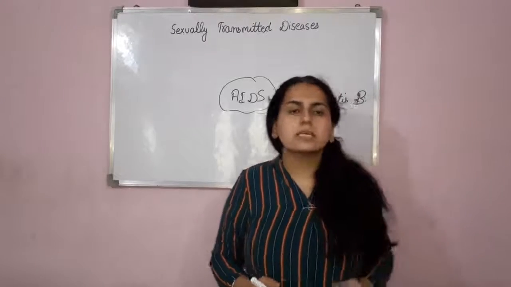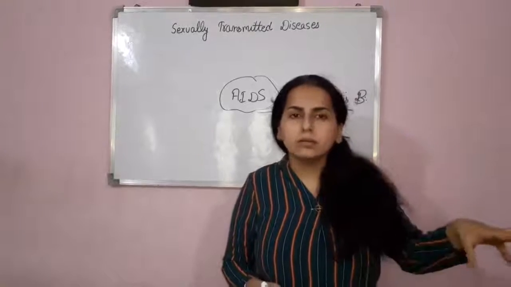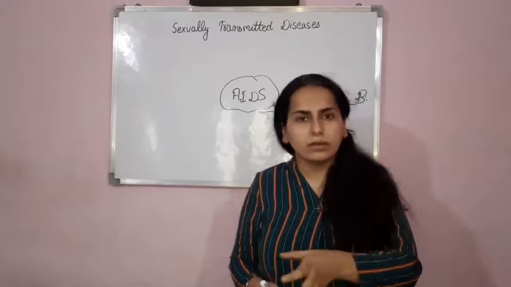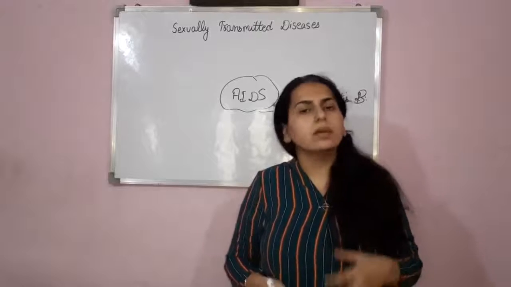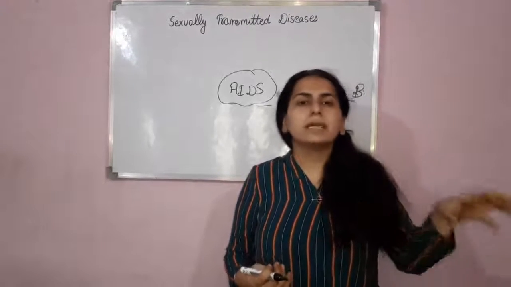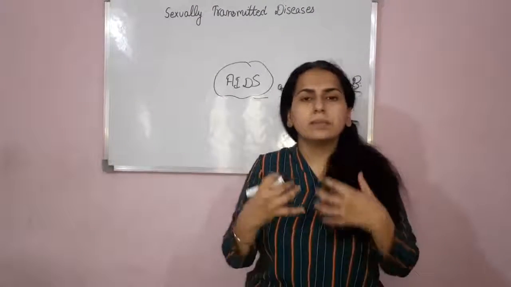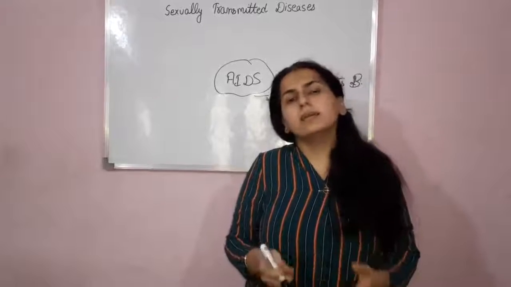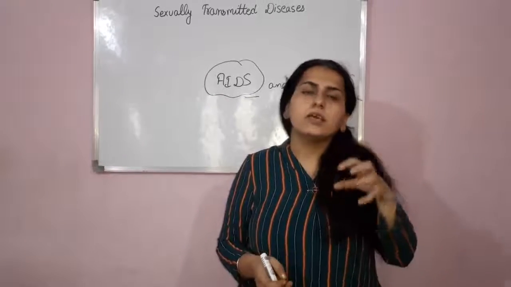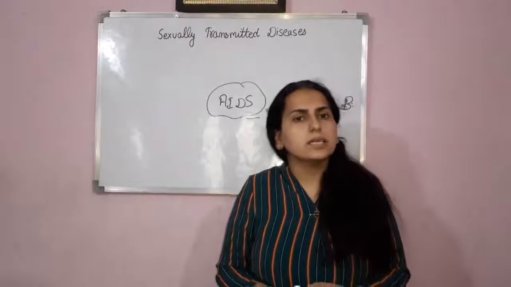One such way is from an infected mother to her offspring, or to her baby. If the mother is suffering either from HIV or from hepatitis B, and she is pregnant, having a baby in her womb, then that baby, he or she, can catch this disease.